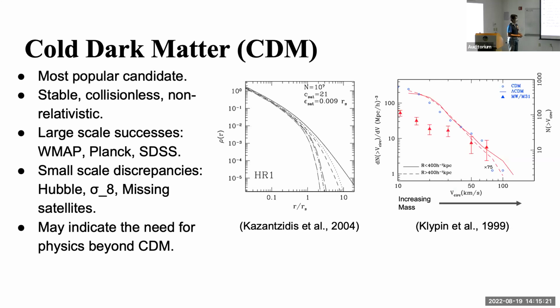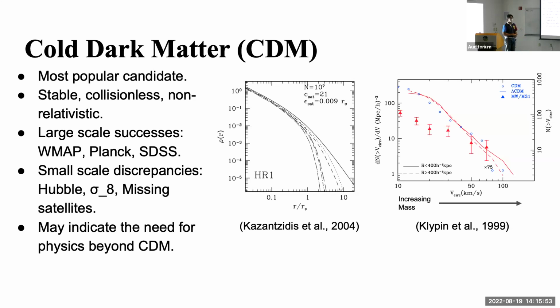Here I have a velocity distribution function. It tells us the number of satellites, and in this direction, the mass is increasing. The blue circles are results from cold dark matter models, and the triangles are results from observations. So we can see that for higher masses, they seem to agree somewhat well, but for very low masses, they disagree by a lot. It's almost like a factor of 10.